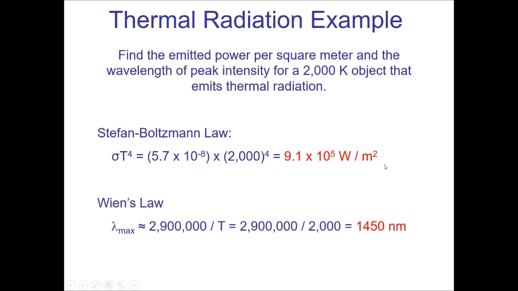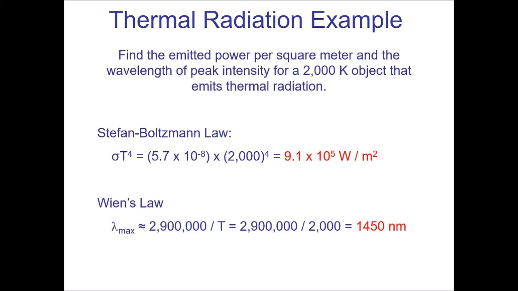That's almost a million. This object is 2000 Kelvin, which by the way is not very hot when it comes to stars. Our sun is around 5,800 Kelvin or something like that, and this is significantly cooler. But every square meter, which is like a 3 foot by 3 foot window, emits 1 million watts. I mean, that's crazy, right?